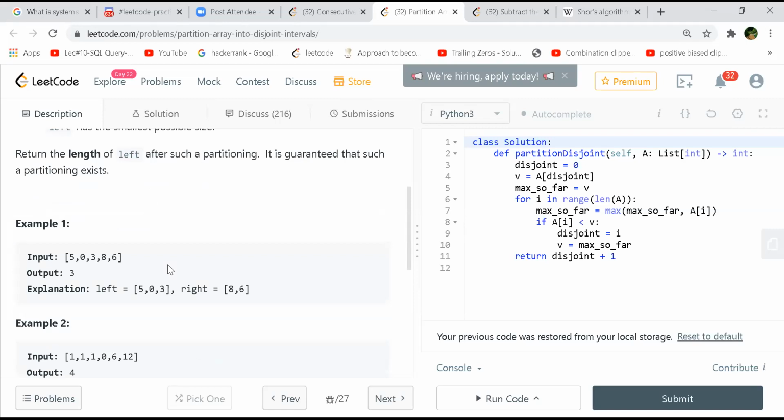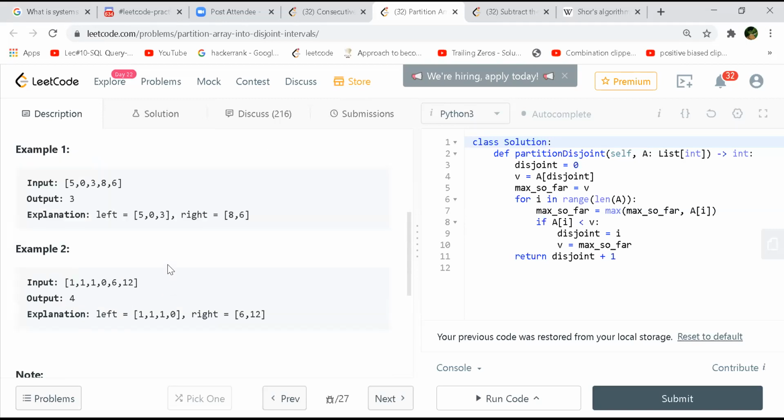So we have to partition at least in two, left and right. So at least we have to have some elements in left also. Anyway, we just have to check that the maximum element of the left subarray is less than or equal to the minimum element of the right subarray.